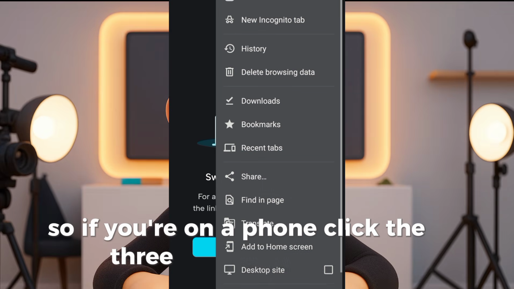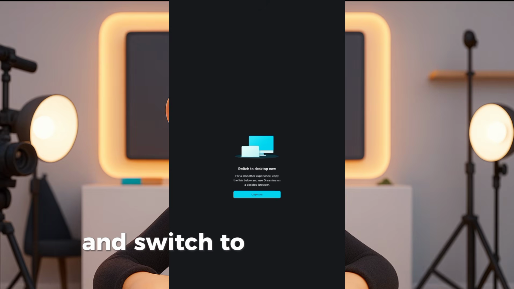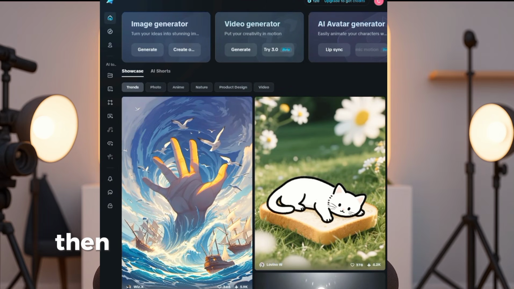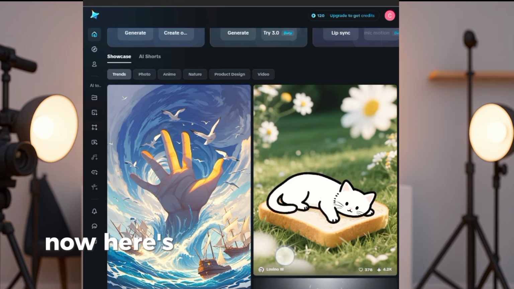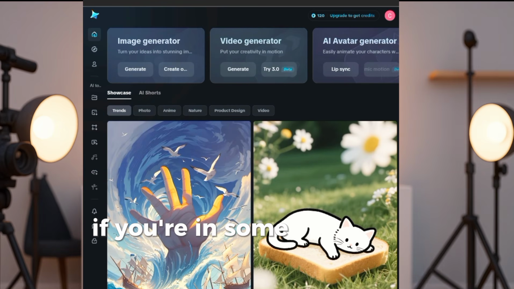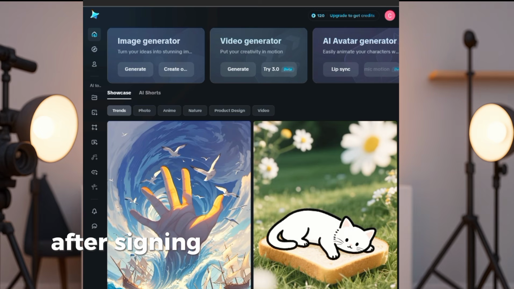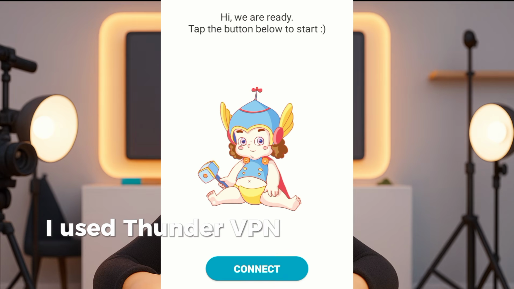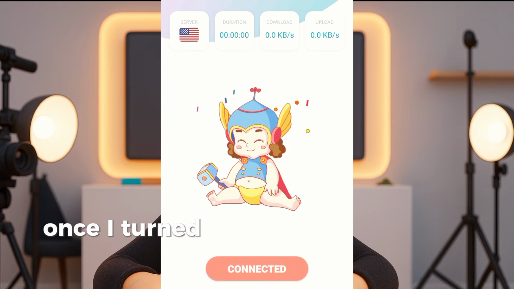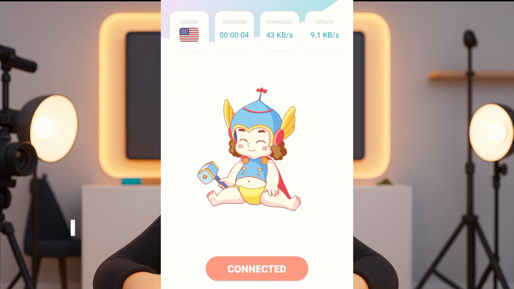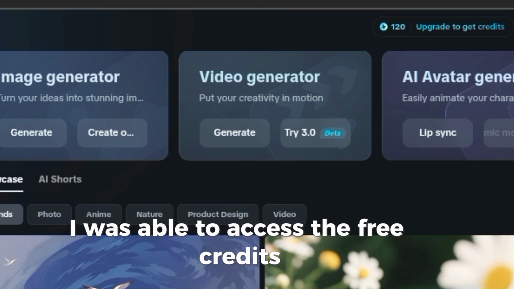phone, click the 3 dots on Chrome and switch to desktop site. Then, sign up using your Google, Facebook, TikTok, or email account. Now, here's something important. If you're in some African countries and Dreamina doesn't give you free credits after signing up, try using a VPN. I used Thunder VPN. It's free and works perfectly. Once I turned it on and switched location, I was able to access the free credits.